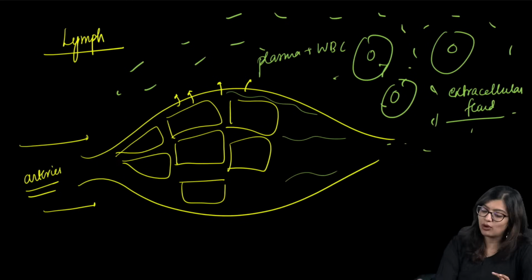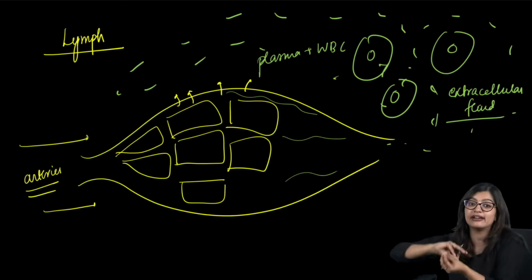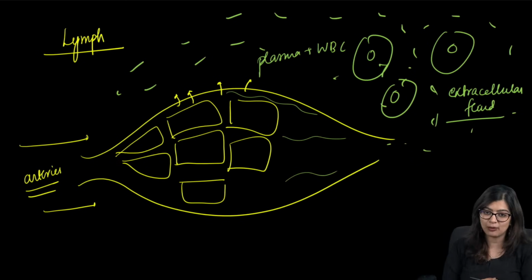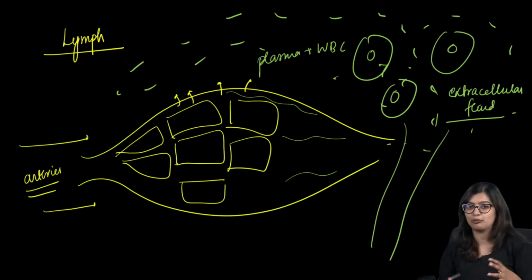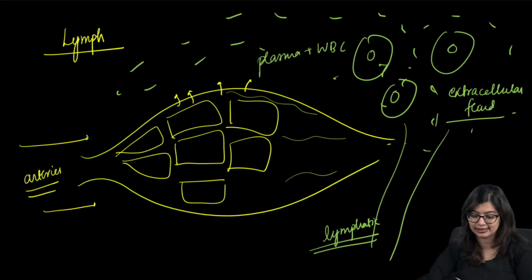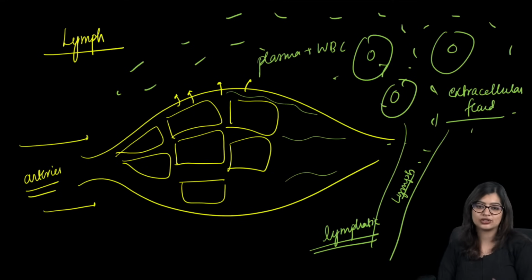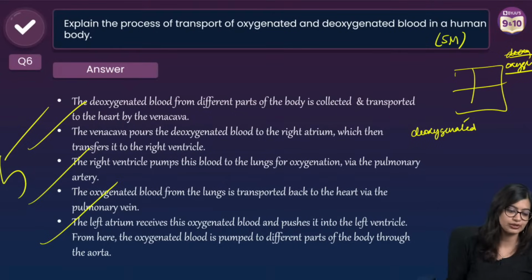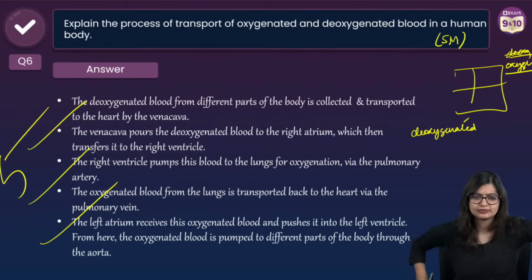So now what will happen? It cannot be like our cells are floating in all this fluid. It needs to get drained somewhere, which is why what happens? All this plasma, WBC, proteins, everything, it will leak into a lymphatic vessel or another vessel called as lymphatic vessel, and we call this as lymph. So this is what we understand as lymph. Okay? I hope now we are clear.